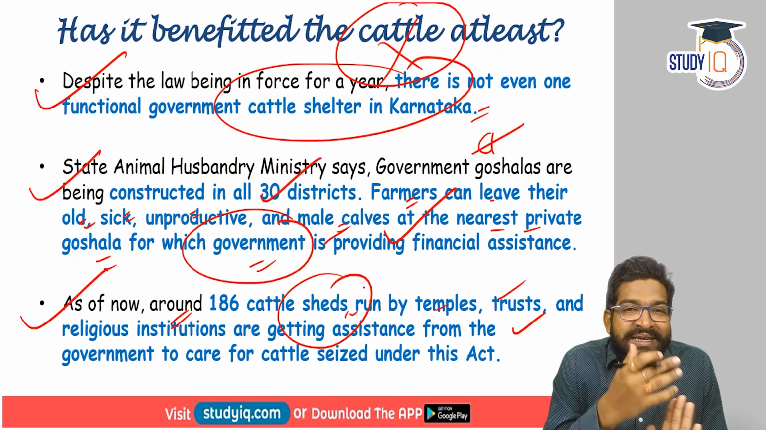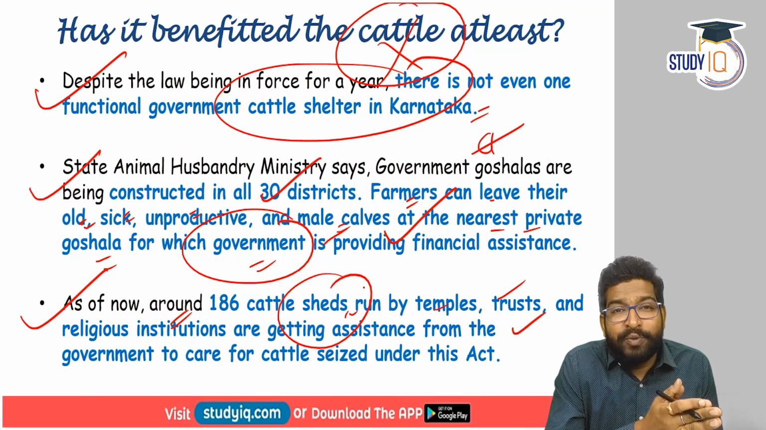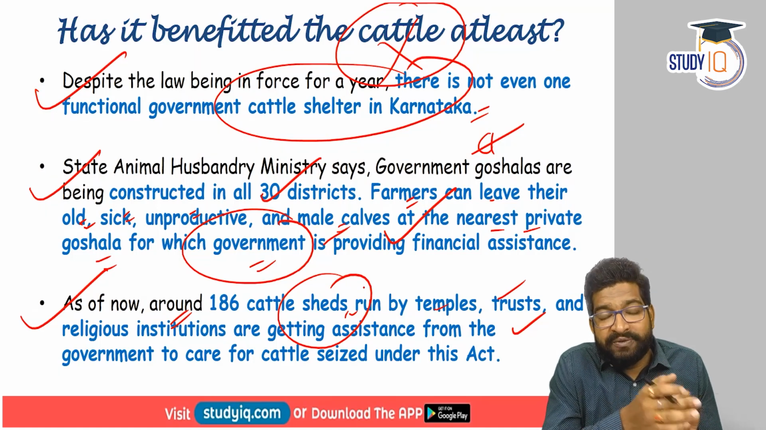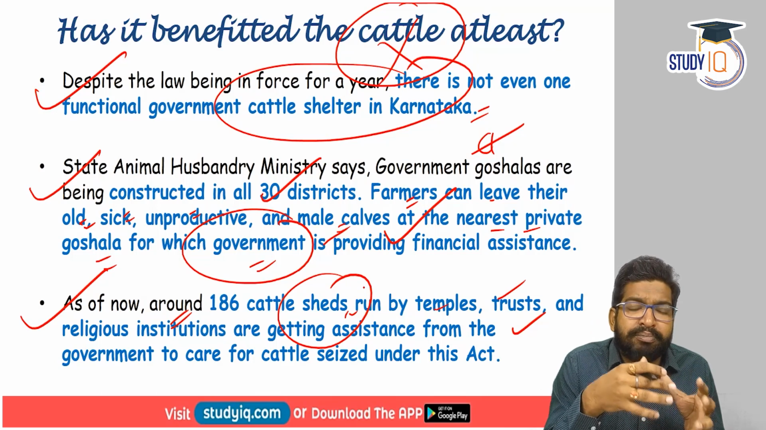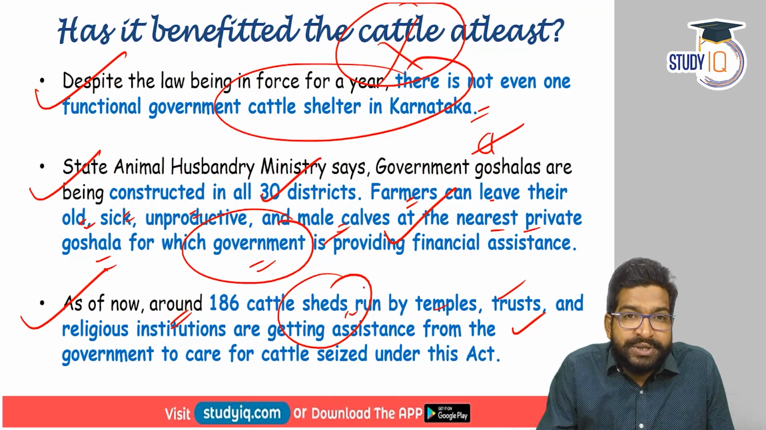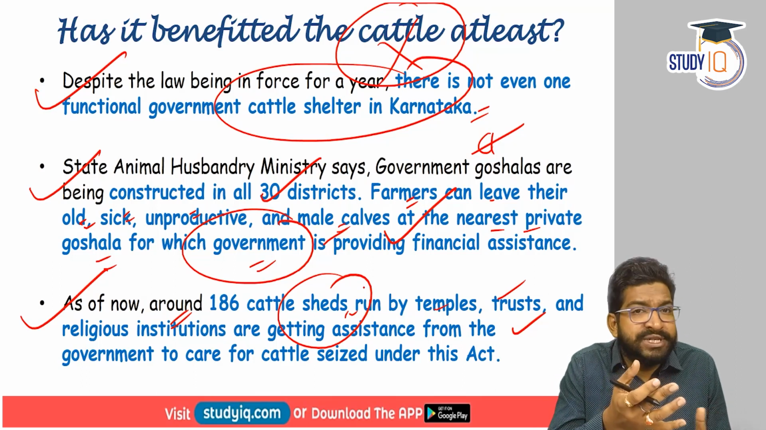Now, this clearly shows that the law was rather unplanned. Its implications have been quite adverse. Whatever was anticipated, I think the impact has been more severe on different key stakeholders. So what could have been done? It has not benefited the cattle. The numbers are still dwindling.